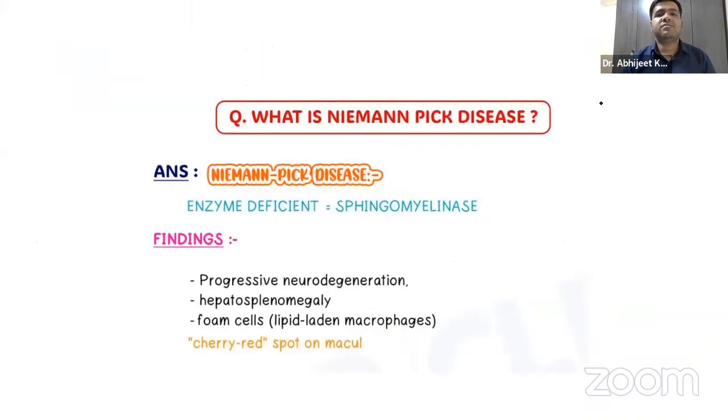Let us now discuss some diseases. The very first one that I will be discussing is the Niemann Pick disease. Niemann Pick disease, guys. You already know the Niemann Pick disease. It is also called as, yeah, the enzyme deficient, sphingomyelinase, right?